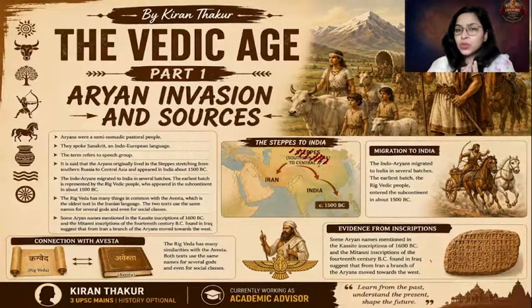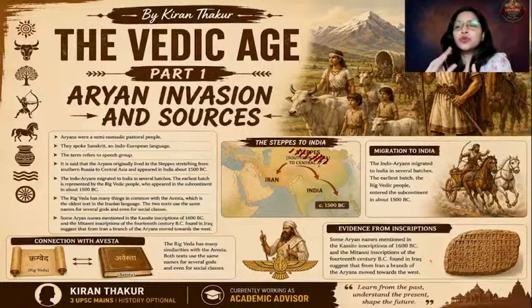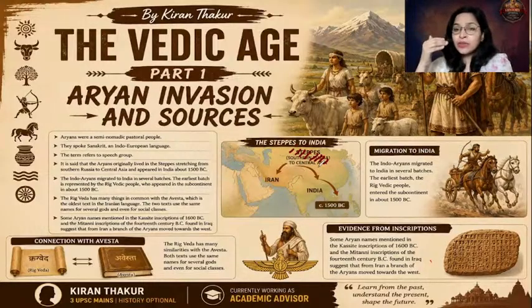According to historians, Aryans were recognized from the languages which they spoke. Aryans were the speakers of the Indo-European group of languages, and hence Aryan is actually a speech group. It is a linguistic group. See, two times we hear the word Aryan in history. One is in Indian history. The second time we hear this word is in world history, where Hitler was referring to a superior race, and he regarded that race as a race of Aryans.